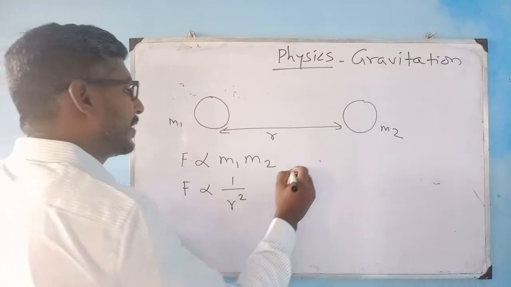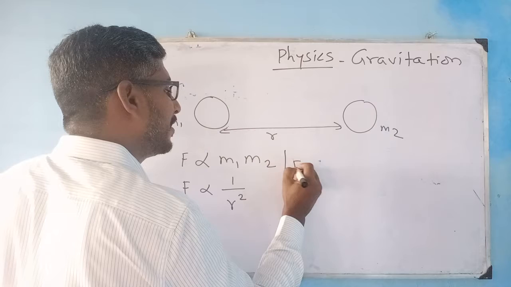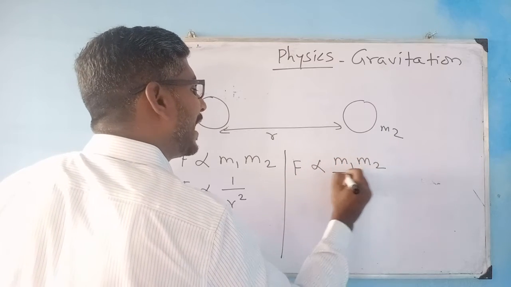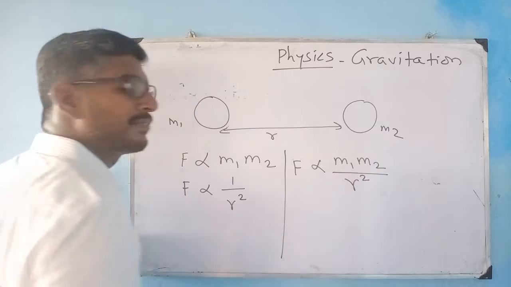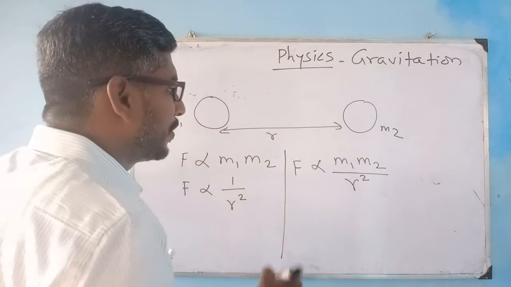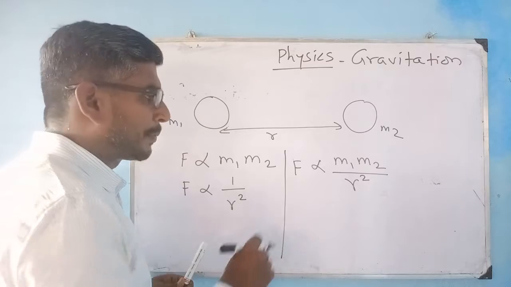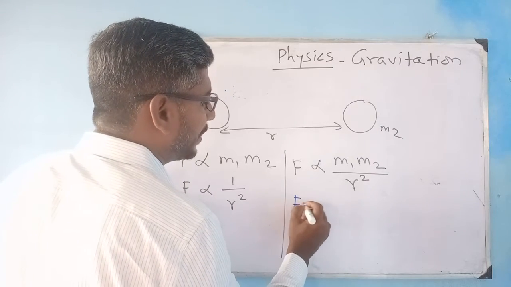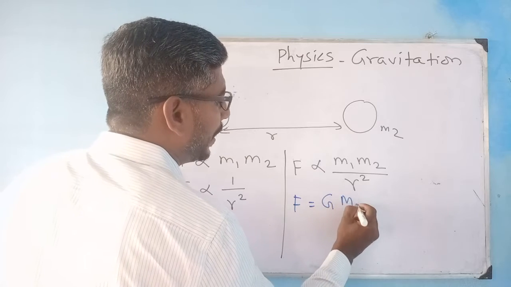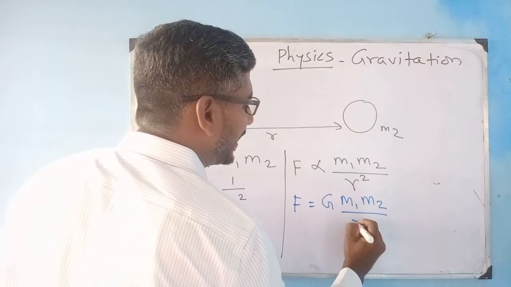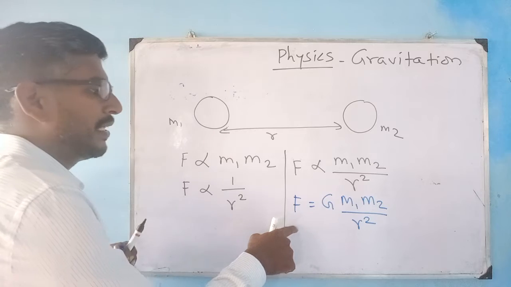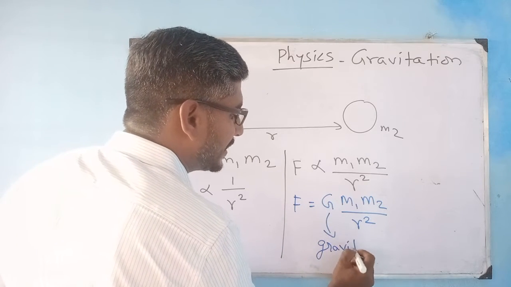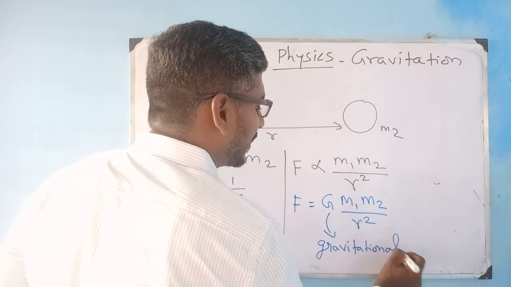So the gravitational force is directly proportional to the product of the masses and inversely proportional to the square of the distance between them. To remove this proportionality, I am introducing a constant called G. So F equals G m1 m2 divided by r square. This is the proportionality constant, which you call the gravitational constant.